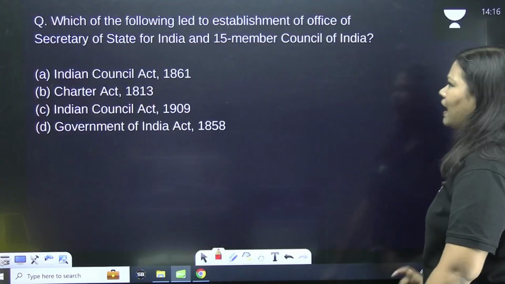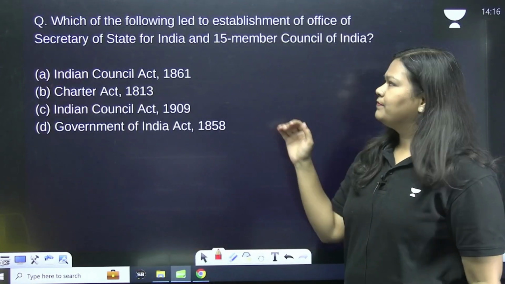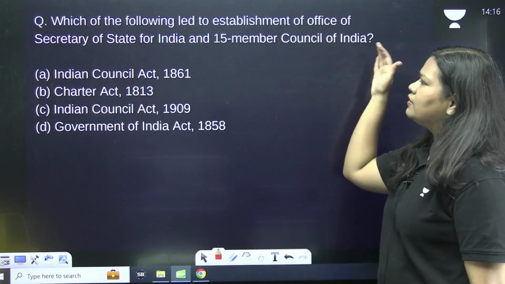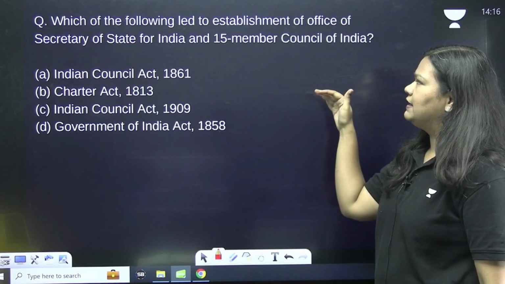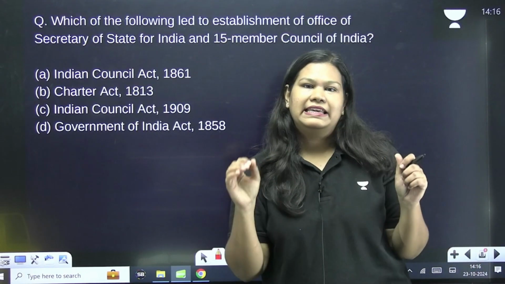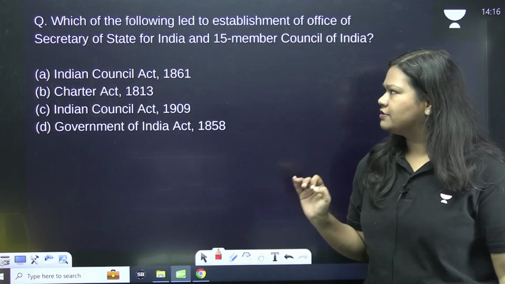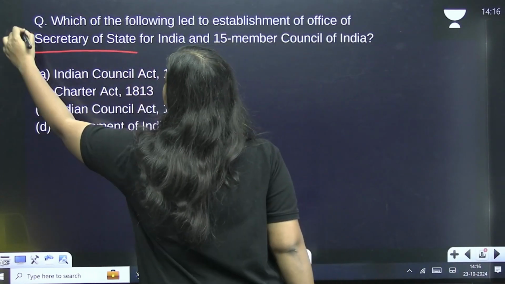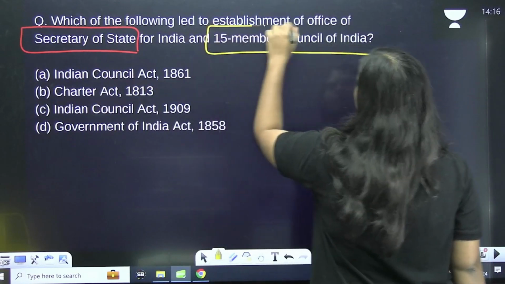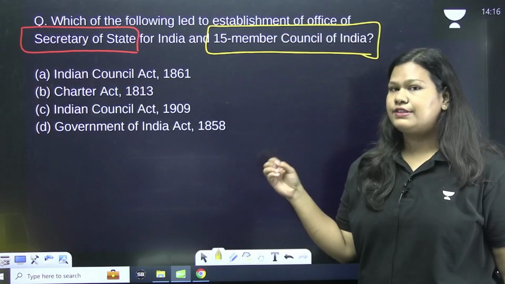Now, coming back to our next question. This is the question. You pause your screen. You know the drill by now. Which of the following led to establishment of Office of Secretary of State for India and 15-member Council of India? I would say this is a pretty easy question, and I'll explain why. It talks about the Office of Secretary of State and a 15-member Council of India, and it asks which act established or introduced this.